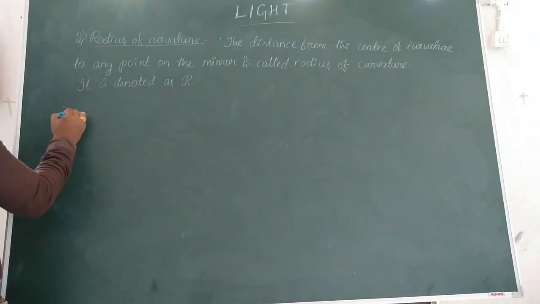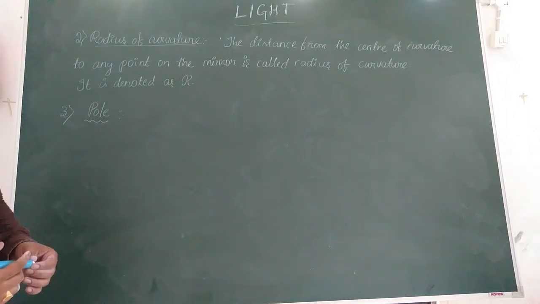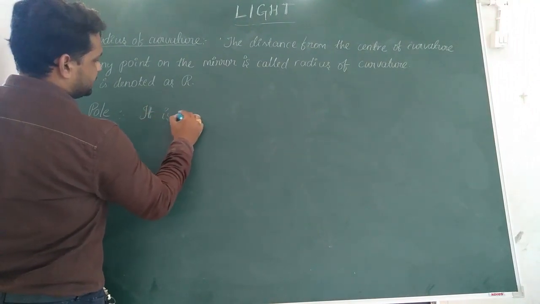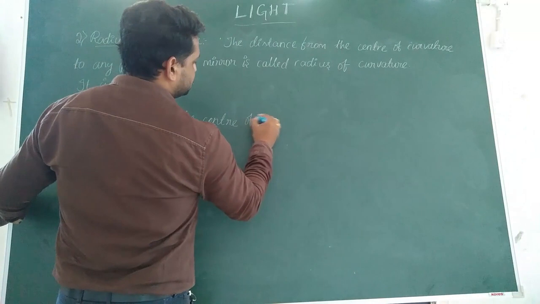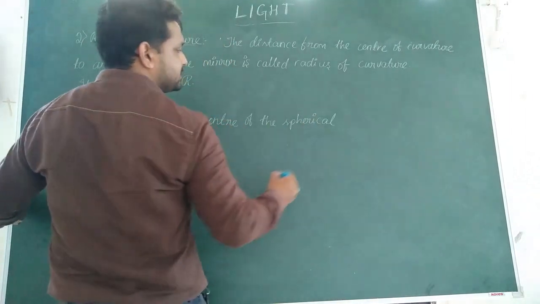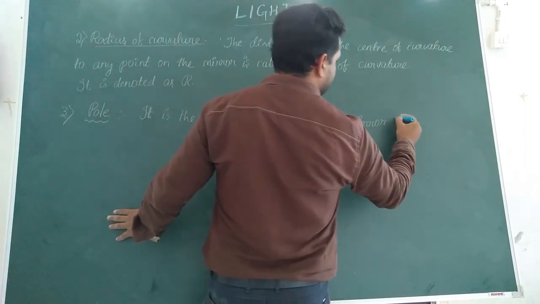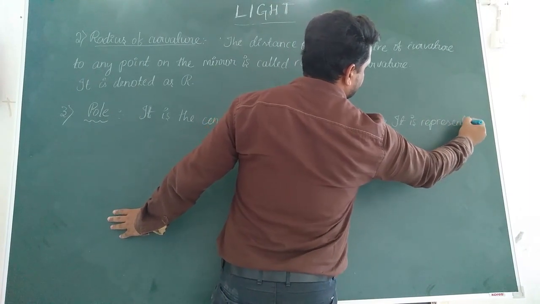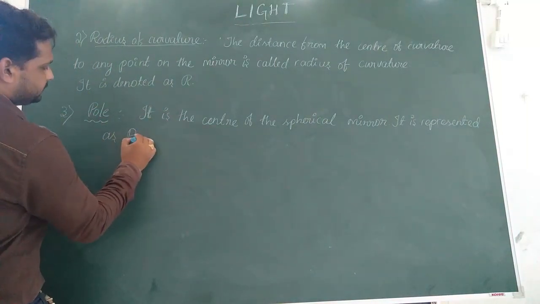Now the next term is the pole. The pole is nothing but the center or central part of the spherical mirror. It is represented as P.